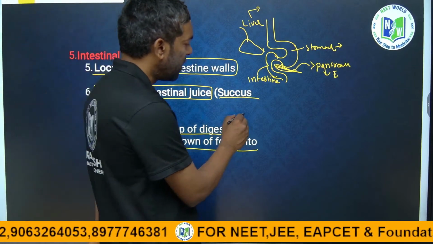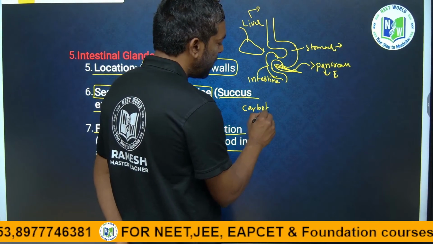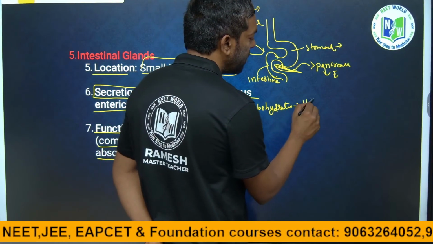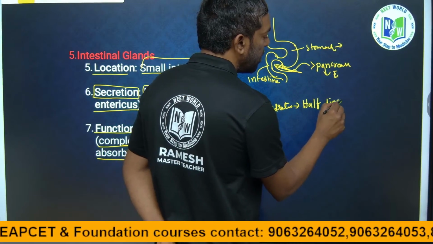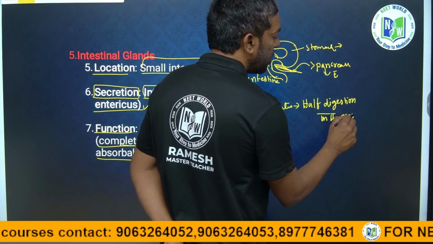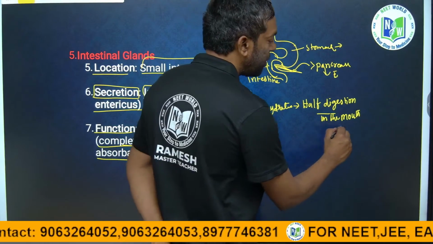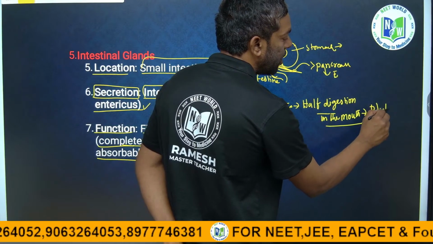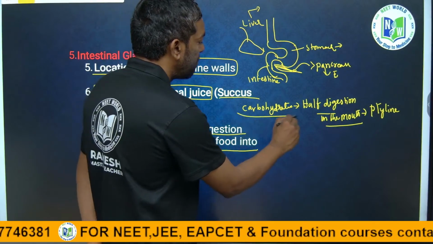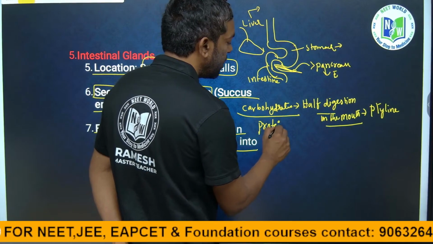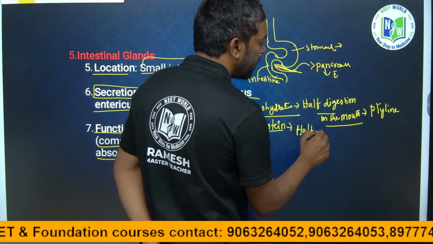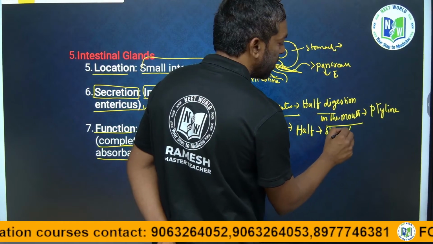Guys, carbohydrates have partial digestion in the mouth with the help of the ptyalin enzyme, and proteins have partial digestion in the stomach.